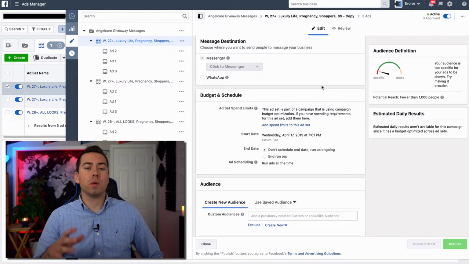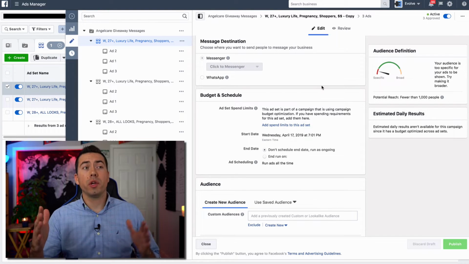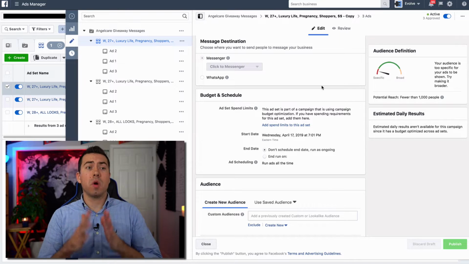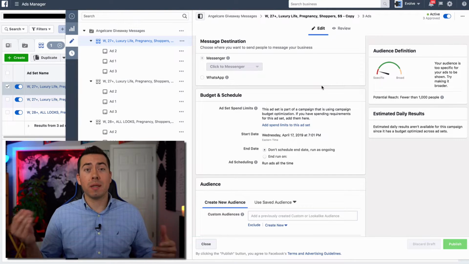Something to keep in mind with these audiences is that once you start to really target higher income people, more affluent people, your audience size is going to get smaller and smaller and smaller, right? Because not a whole ton of people in the US, which is who we're targeting, are going to have some pretty decent spending money.